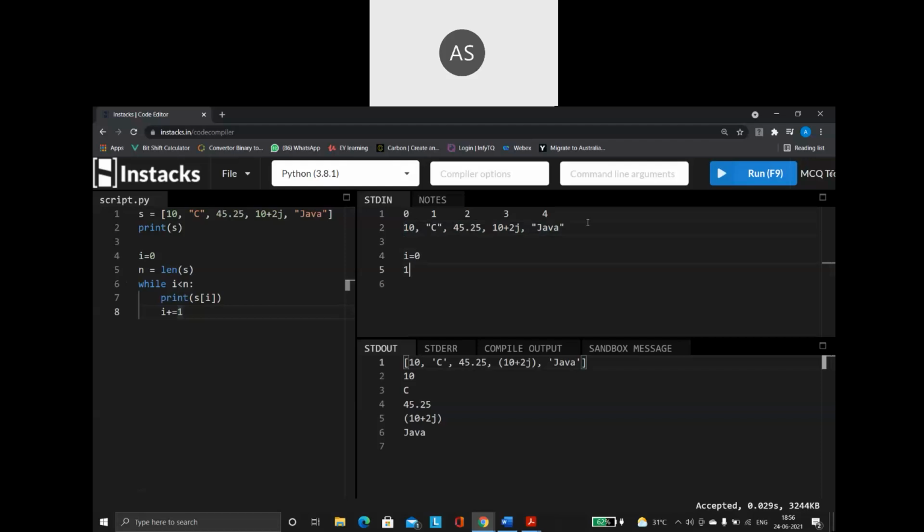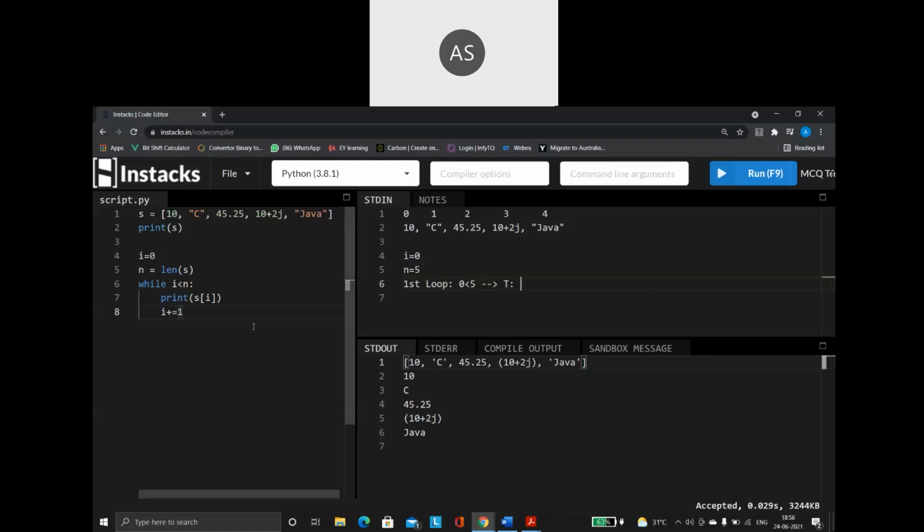So first loop. First time the loop is running. What is the condition? I, which is nothing but 0, 0 less than, what is the n value? N value is nothing but 5, because there are 5 elements inside. So 1, 2, 3, 4, 5. Totally there are 5 elements. So n value is going to be 5. So 0 less than 5. My condition is true.